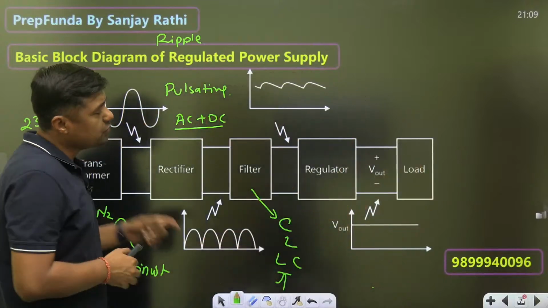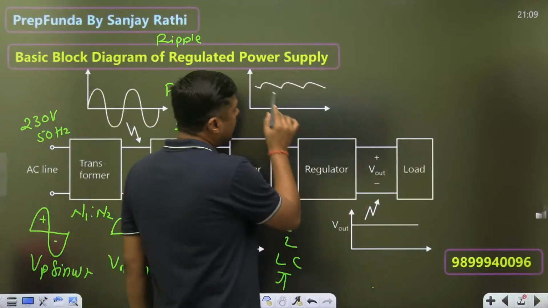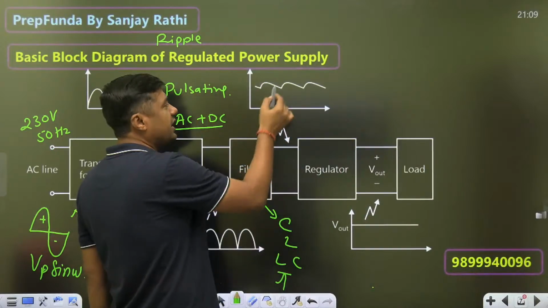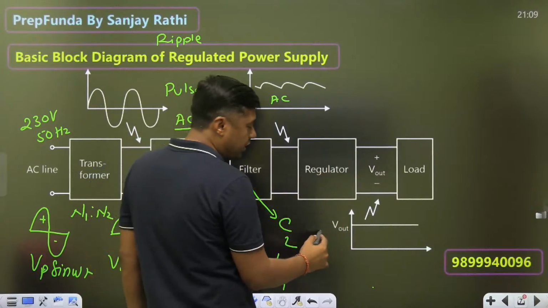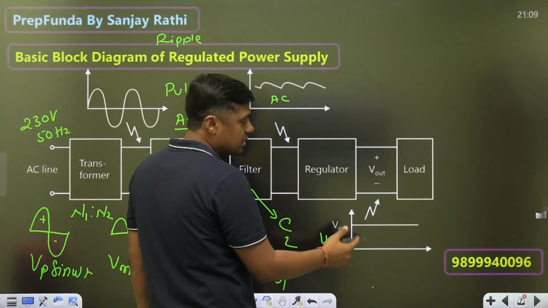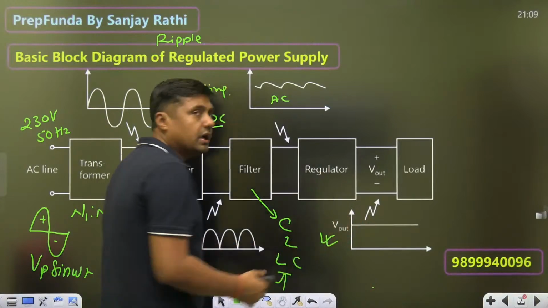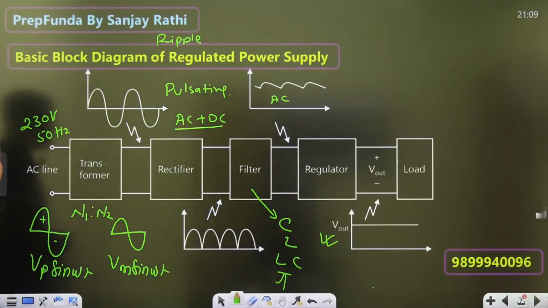And finally, we are using the voltage regulator. So we have the output like this. Again, it has some AC signal variation. Now after the regulator, we are getting the pure DC signal. That is the pure DC signal. Okay, so that is the output, and this is called the block diagram. So that is the first case.